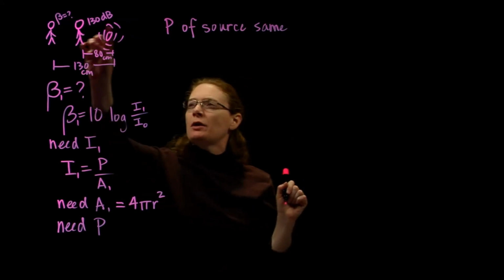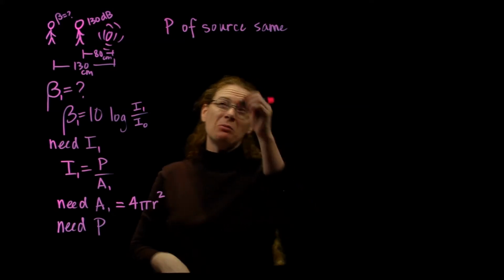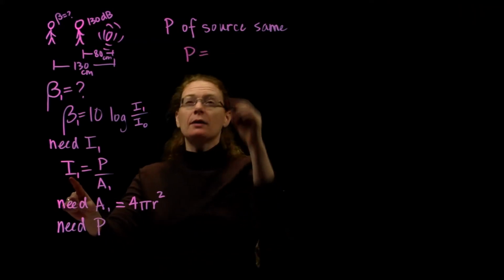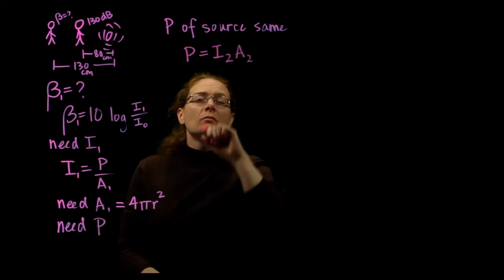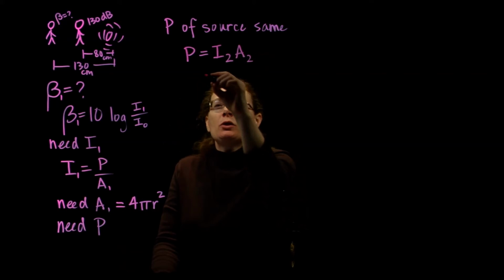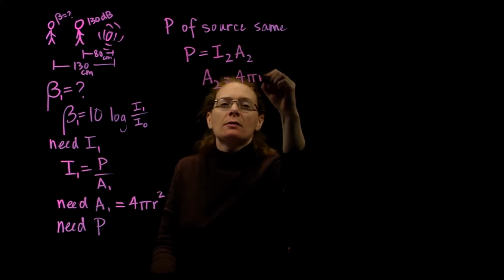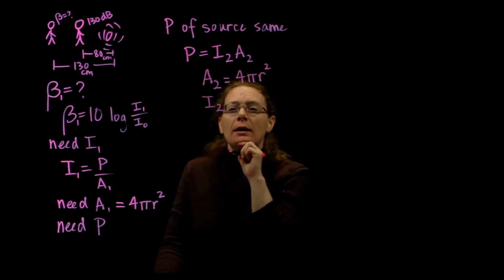Well, I know information about the closer up situation. Can I work my way backwards, maybe? Can I get my power from knowing the intensity and the area? Area 1 is going to be 4 pi r squared. It's still a spherical wave. Intensity 1, how can I get that?